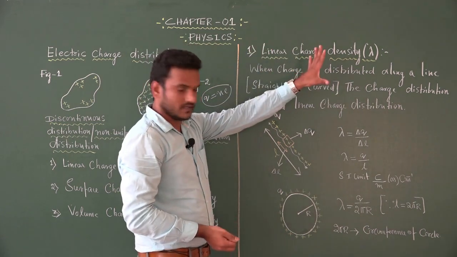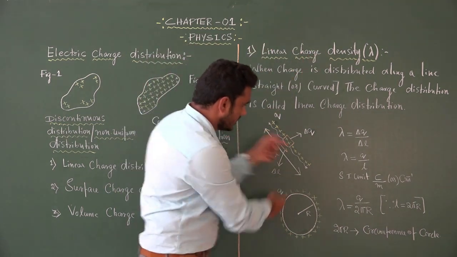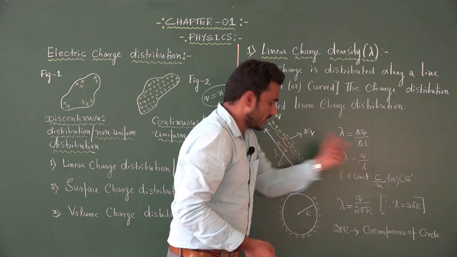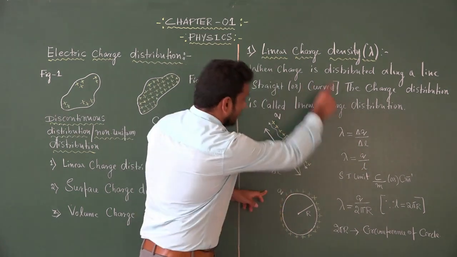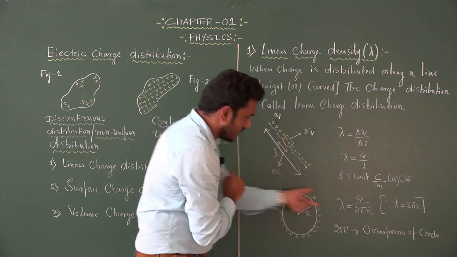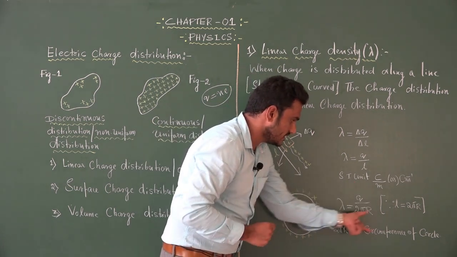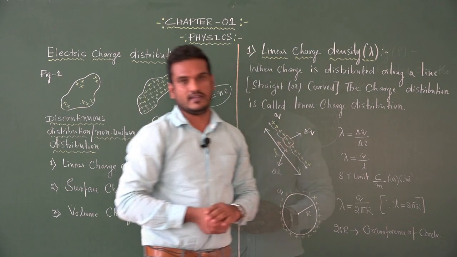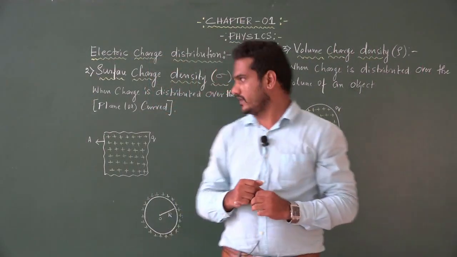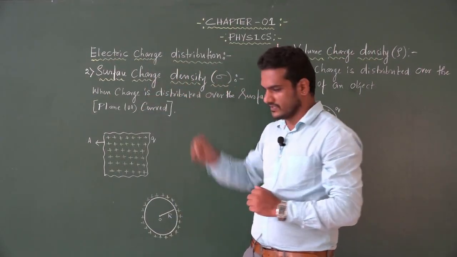Linear charge density: if I consider a straight line, lambda is equal to Q by L. If I consider a curved surface, lambda is equal to Q divided by 2 pi r, where 2 pi r is the circumference of the circle. Next one, surface charge density.